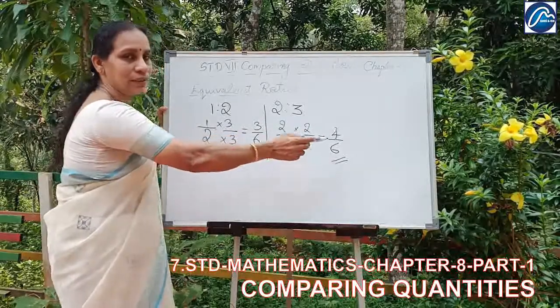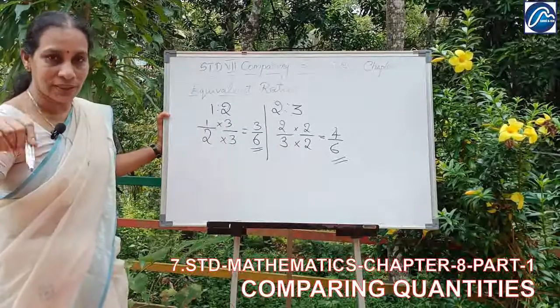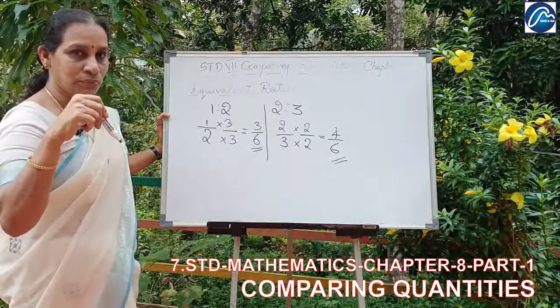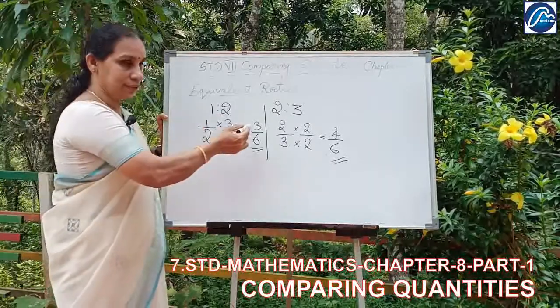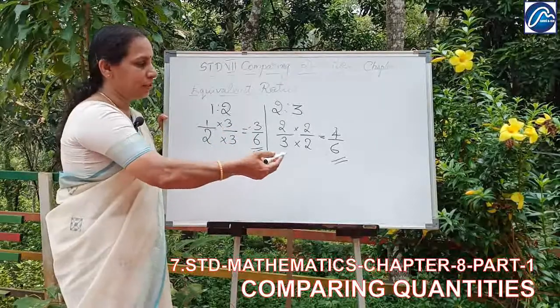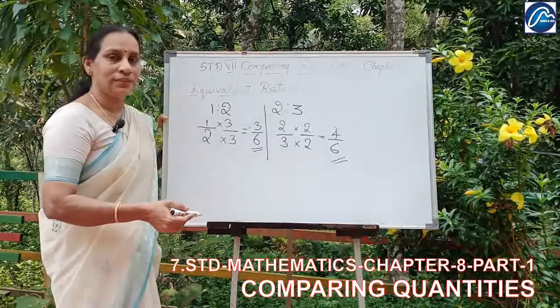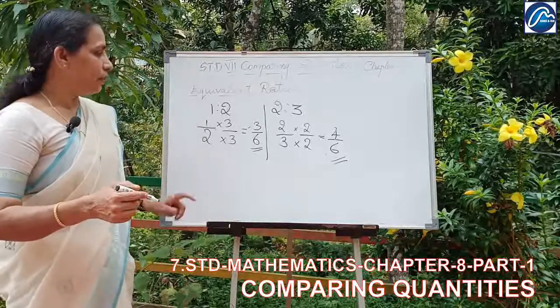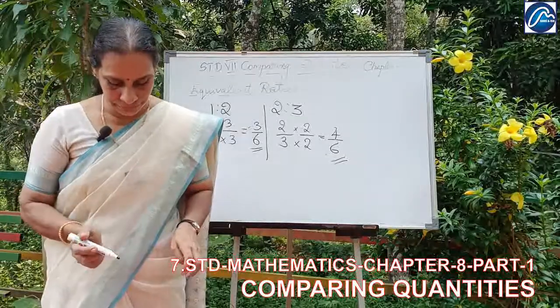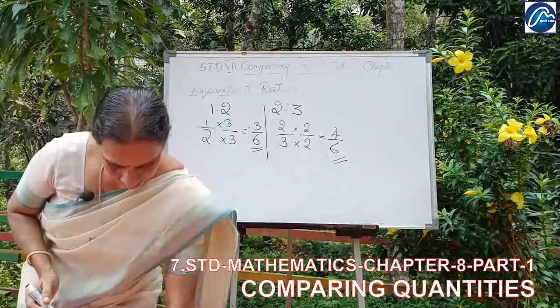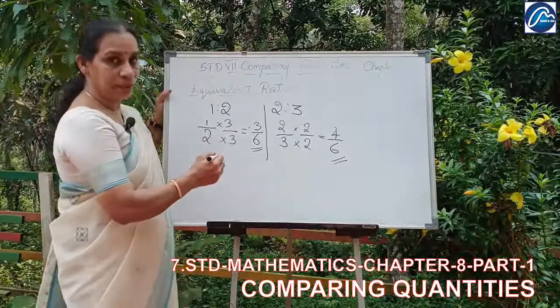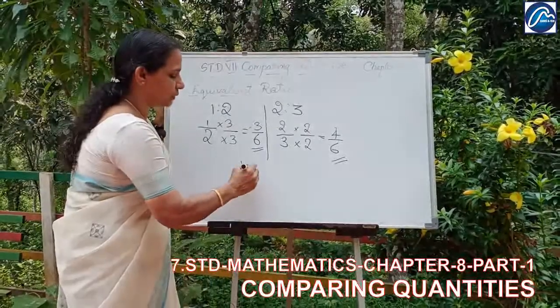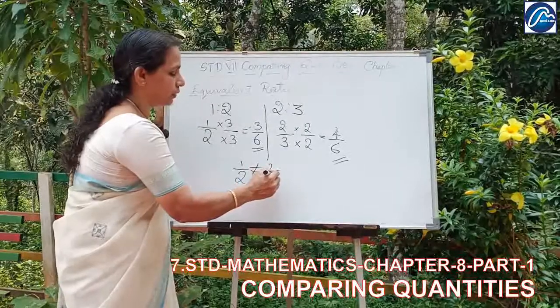So this is bigger. Consider there is a cake, you are cutting it into 6 parts and you are getting 3 parts, that is smaller. You are getting 4 parts, that is greater. So these are not equivalent fractions, ratios. That means 1 by 2 is not equal to 2 by 3.